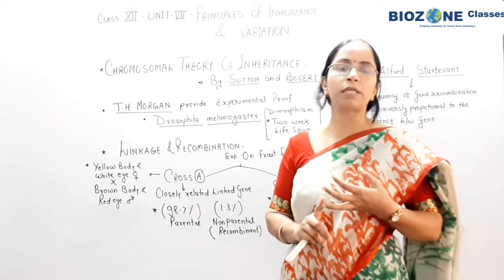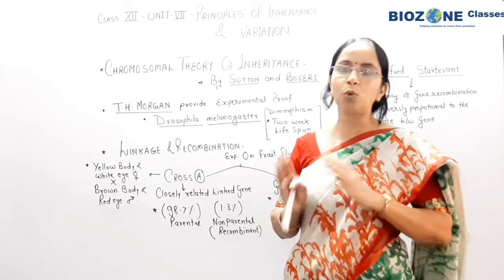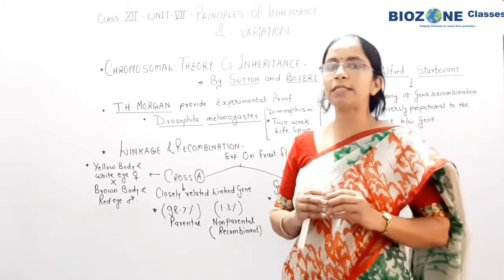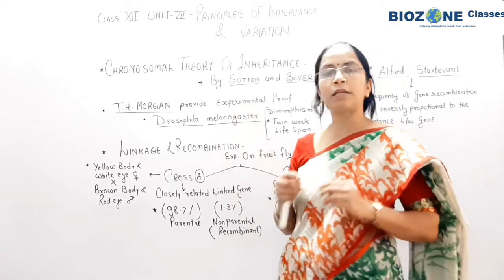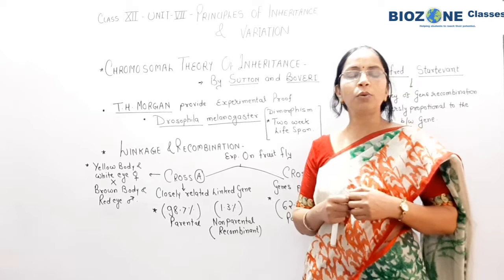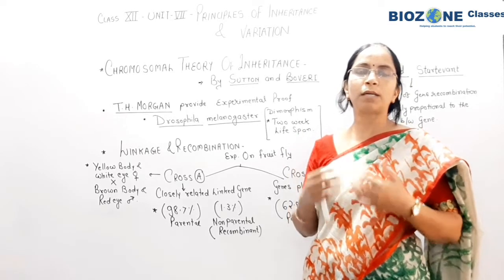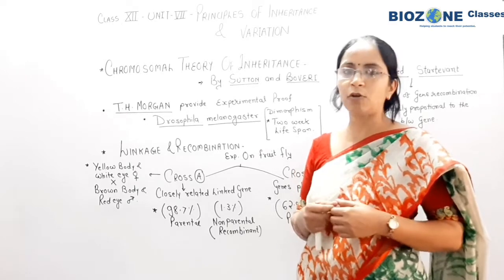And during meiosis, prophase, metaphase, anaphase and telophase are divided in 2 parts. These phases are completed. So predominantly Sutton and Boveri observed how the chromosomes behave during the process of meiosis 1, particularly prophase 1, metaphase 1, anaphase 1 and telophase 1.